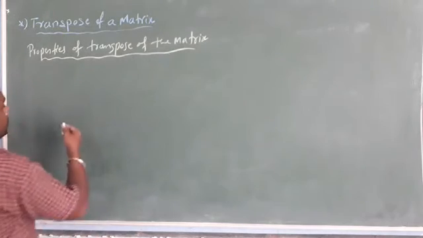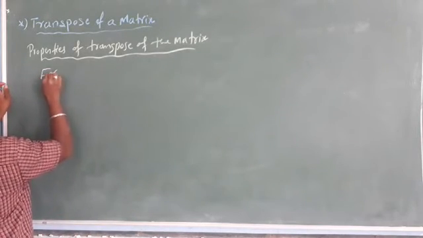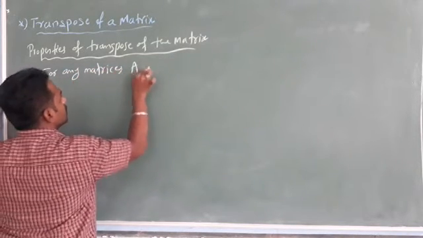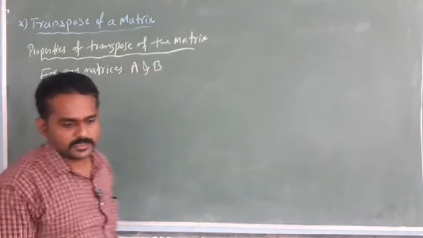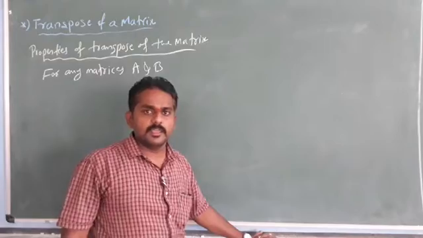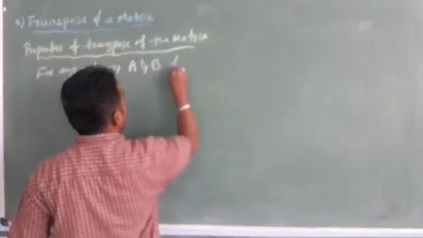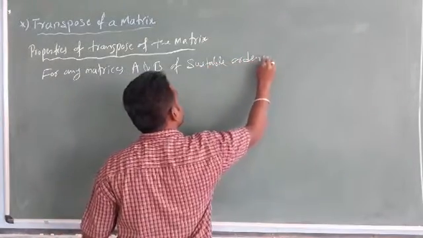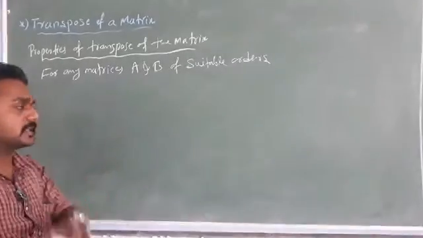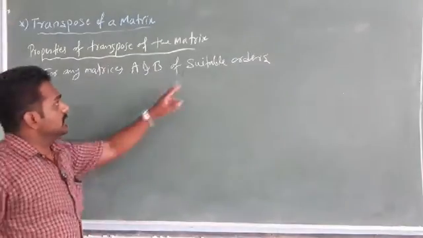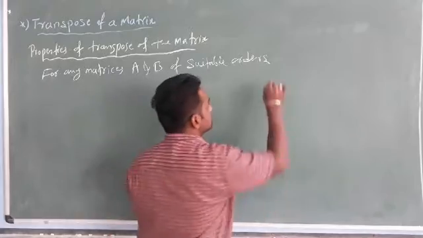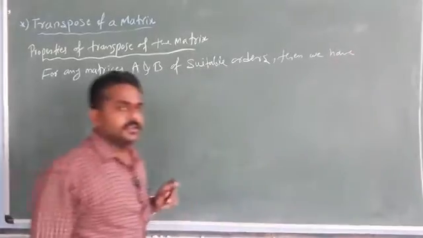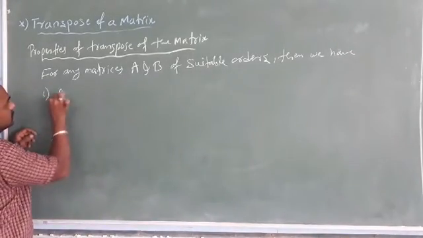Okay, for any matrices A and B of suitable orders, they did not mention same order or different or anything, they mention suitable orders, then we have the first property, students.